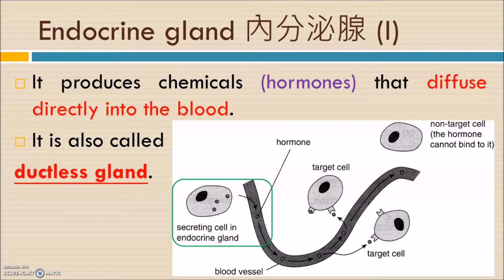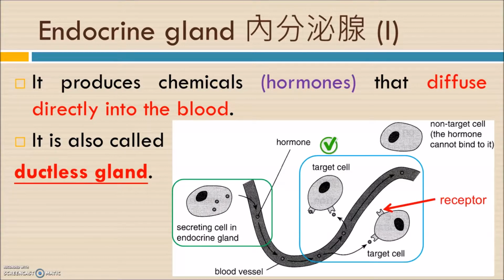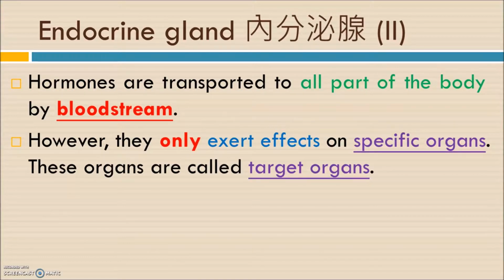The endocrine gland secretes the hormone, and the hormone goes into the bloodstream and passes through the whole body. So that's why we need a specific receptor on the target cells to receive those hormones. Those cells without the receptors are the non-target cells, and the hormone will not bind to them. So we can distinguish the target cells from the non-target cells. The key concept is that the hormones only exert their effect on specific organs.